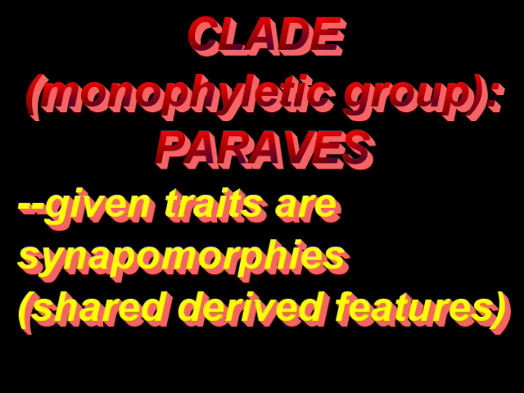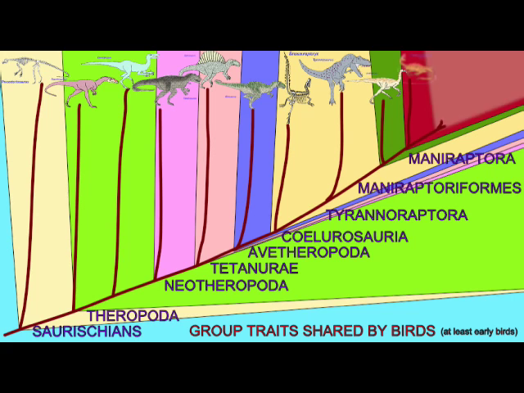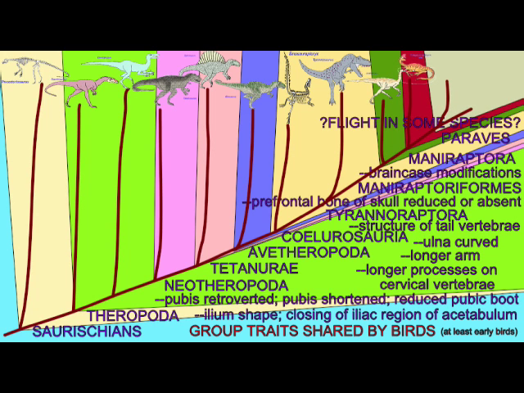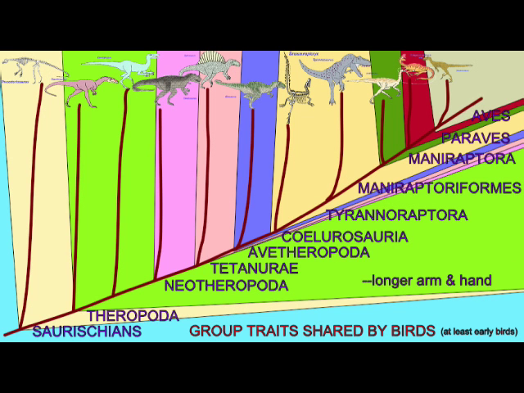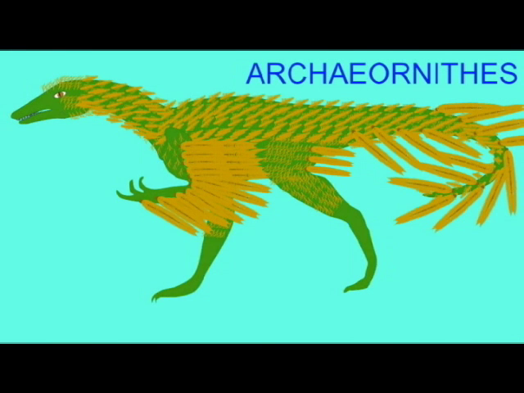The group Paraves is a monophyletic clade based on the shared derived features of the group. The group Aves, or birds, are a monophyletic clade due to shared derived features.